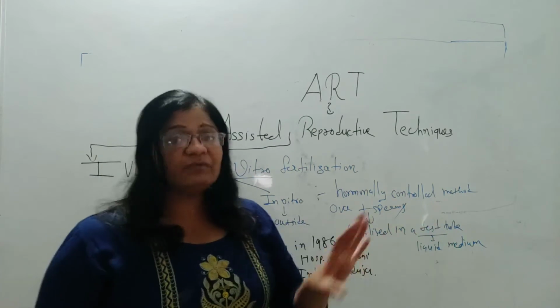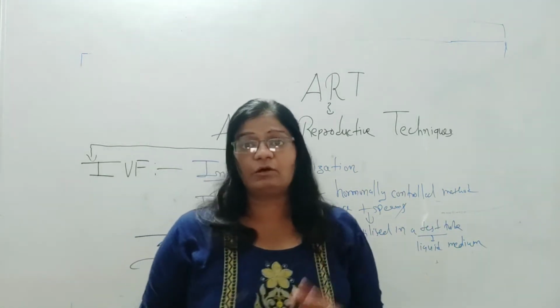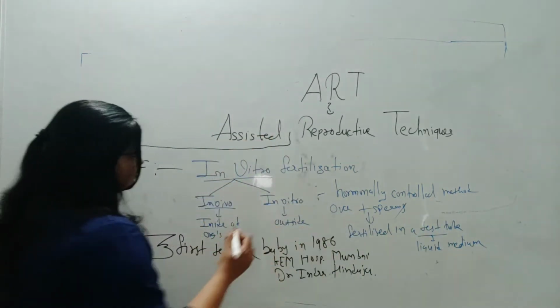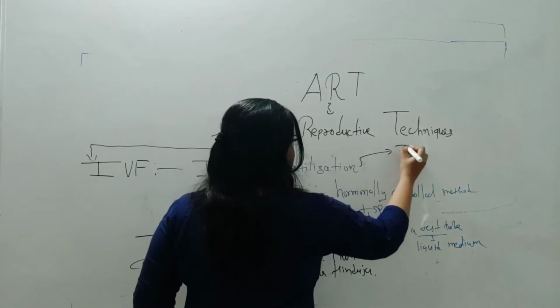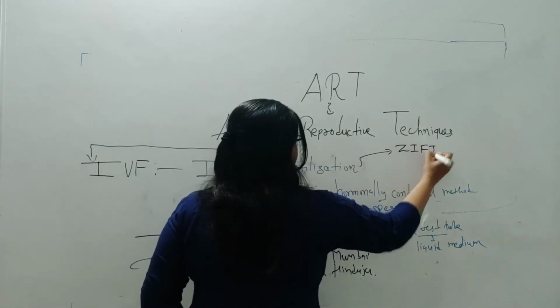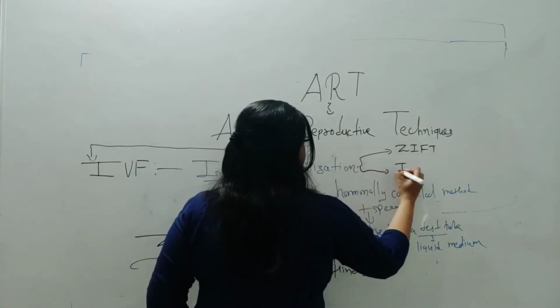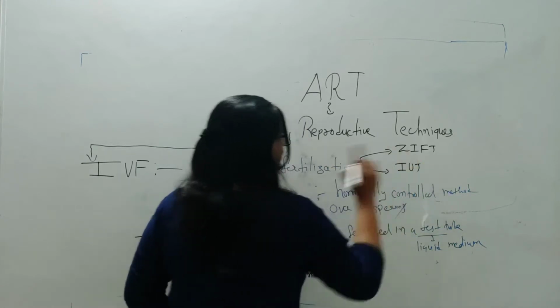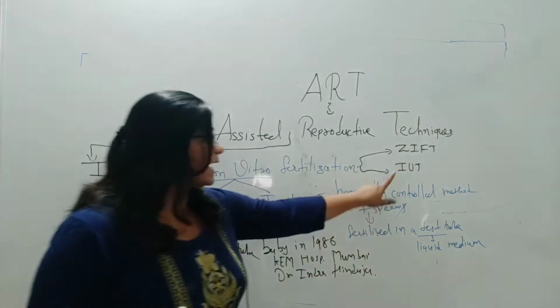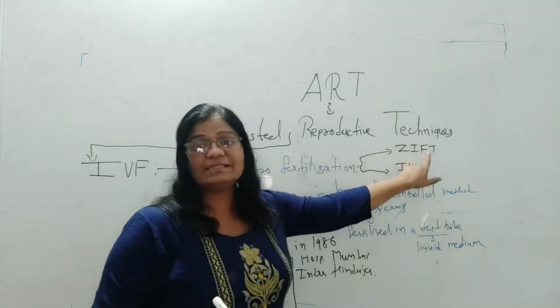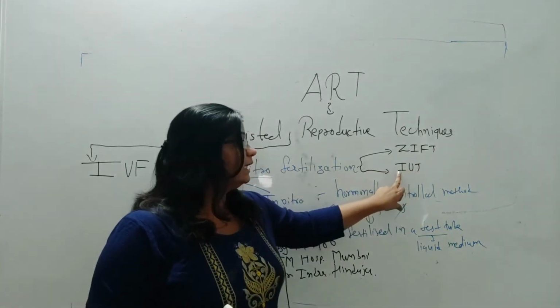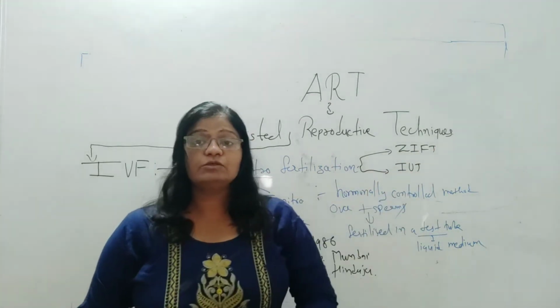In IVF there are two different methods. One is called ZIFT and the second is called IUT. ZIFT is zygote intrafallopian transfer, and this one is the intrauterine transfer technique.